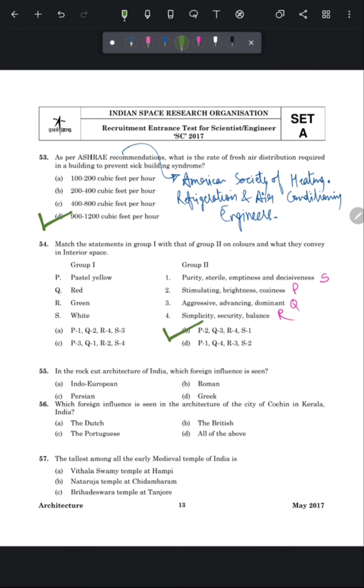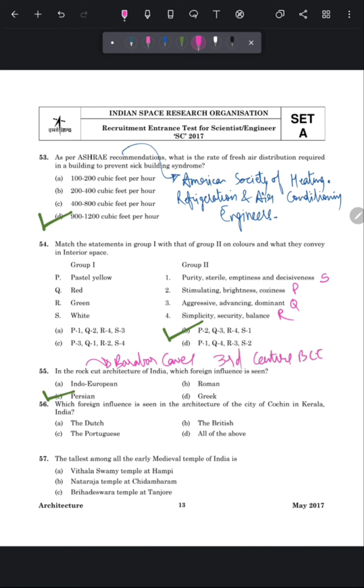Question number 55 is, in the rock cut architecture of India, which foreign influence is seen? So in rock cut architecture of India, Persian influence is visible. So the correct answer of this question is Persian. And in India, the Barabar caves are the oldest rock cut caves, found in the 3rd century BC.